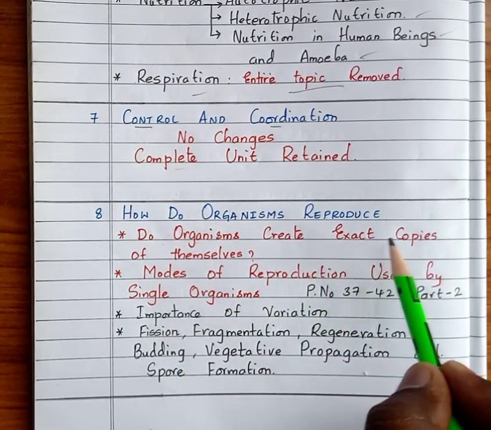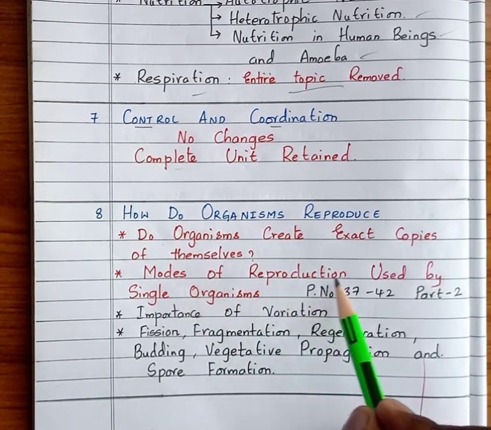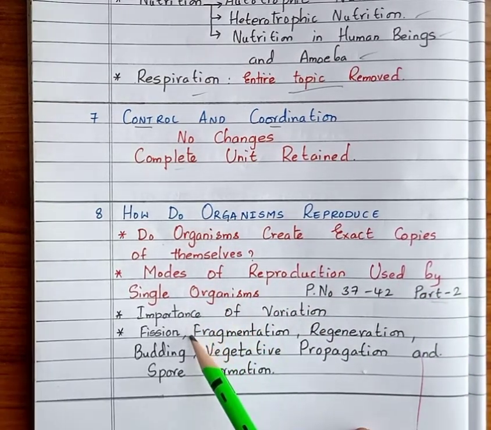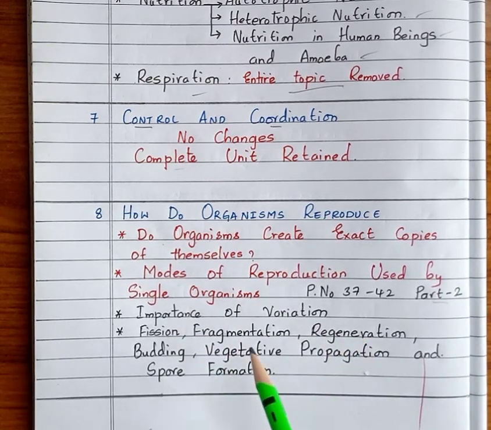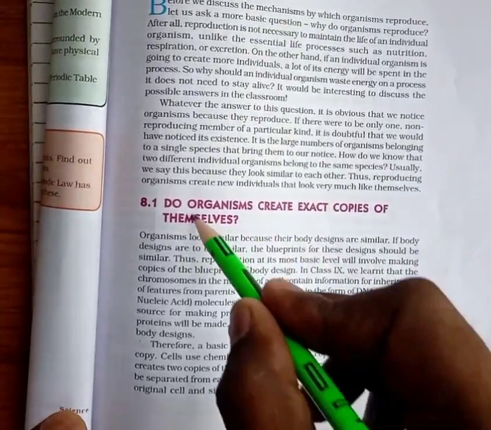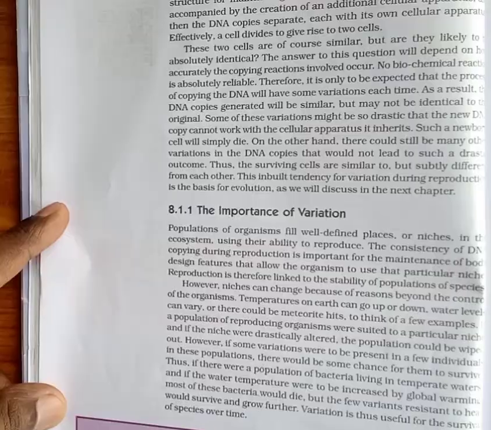Next, the unit how do organisms reproduce? The skipped topics are: do organisms create exact copies of themselves, modes of reproduction used by single organisms, that is importance of variation, fission, fragmentation, regeneration, budding, vegetative propagation and spore formation.